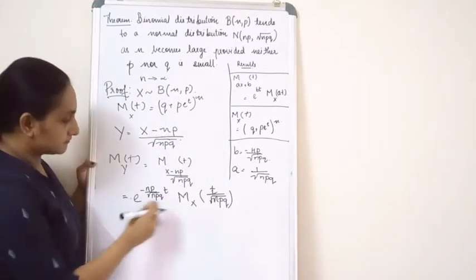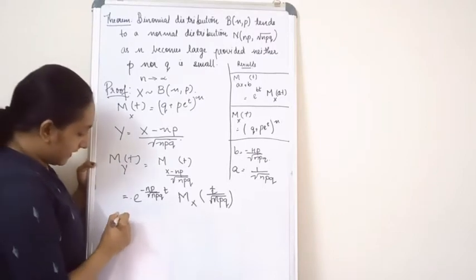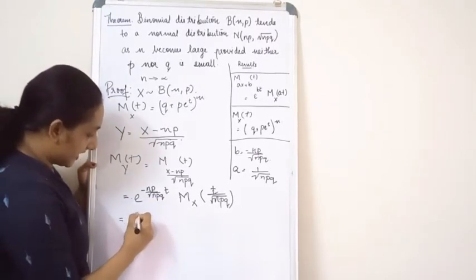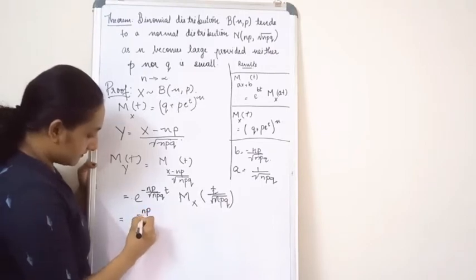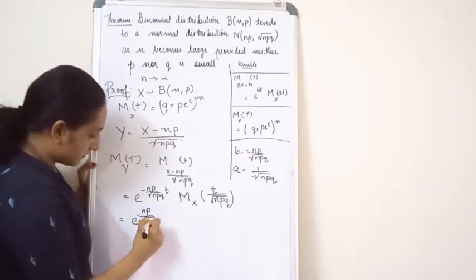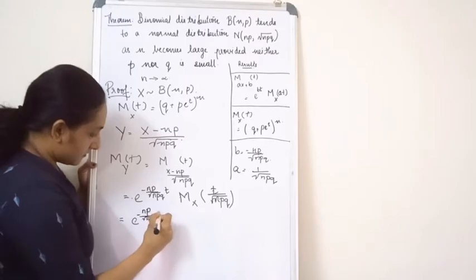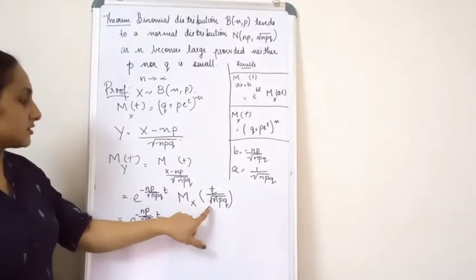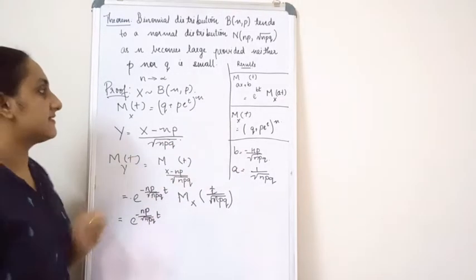Now my next step is that I am going to write this first term as it is. I am not going to make any changes over here. What about this? This I am going to change a bit. Here I am going to apply this second result.